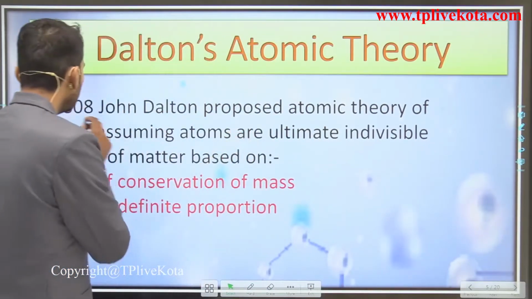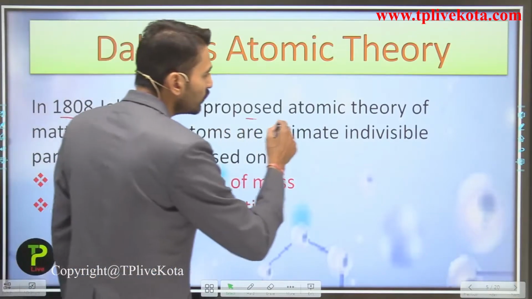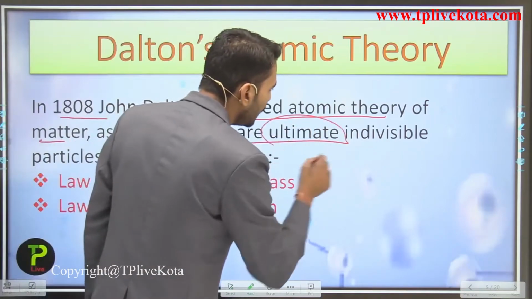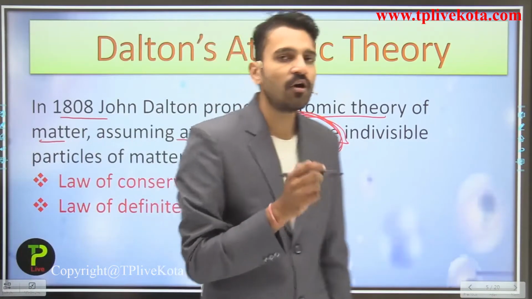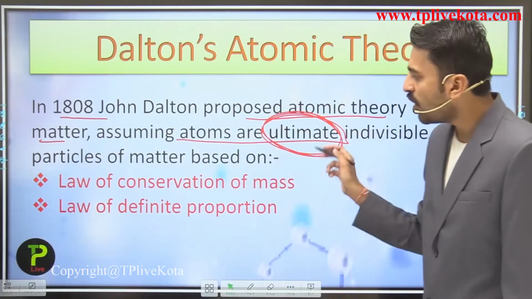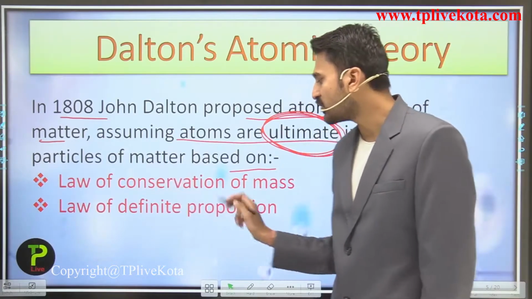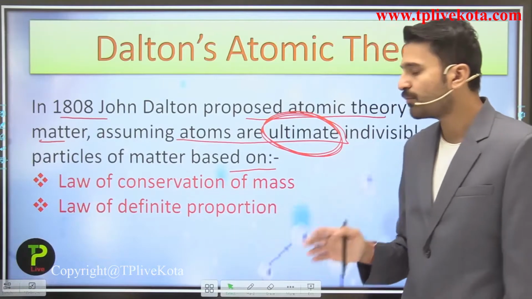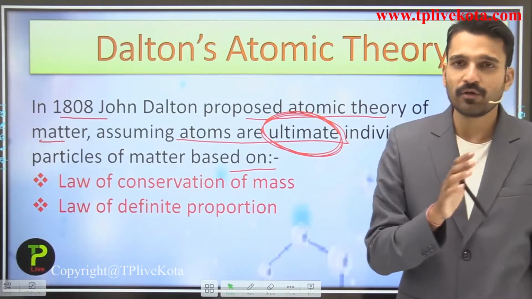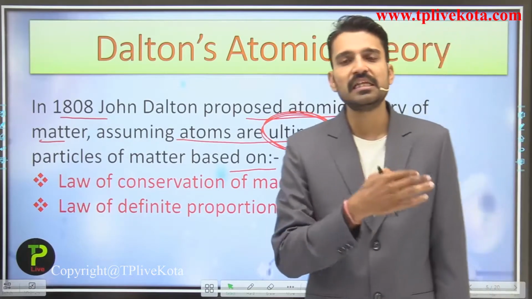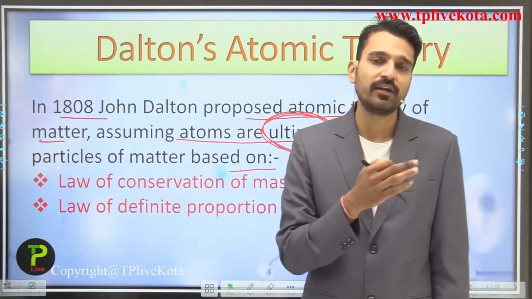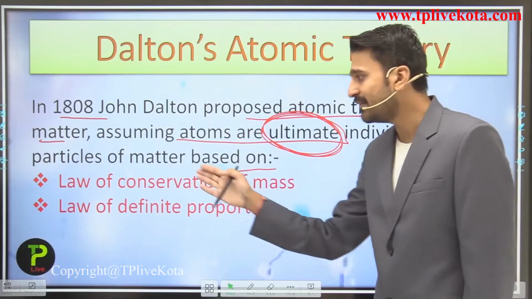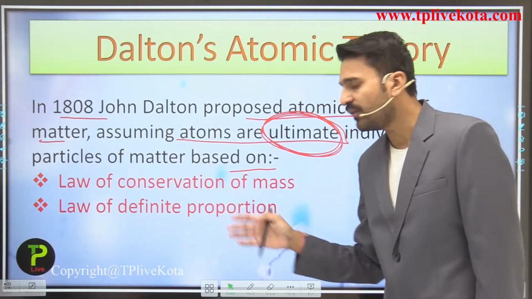So here in 1808, John Dalton proposed the atomic theory of matter, assuming that atoms are the ultimate indivisible particles of matter, which is also based upon the law of conservation of mass, which was given by Lavoisier, and the law of definite proportion, which was given by Proust, that we are going to see in this particular chapter, that what are the different laws. So here John Dalton's theory also explains the law of conservation of mass and the law of definite proportion.